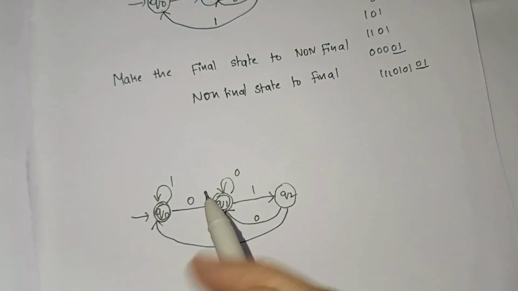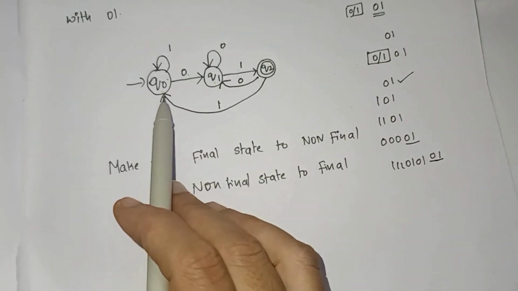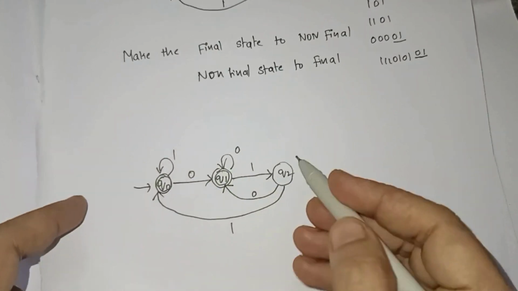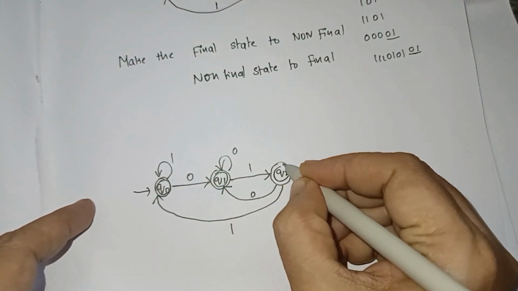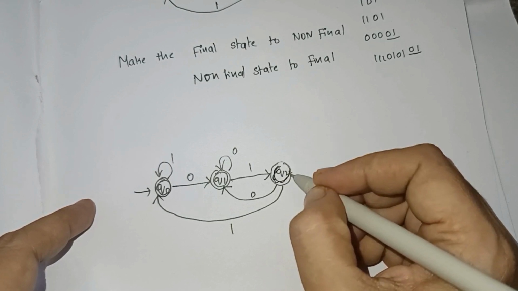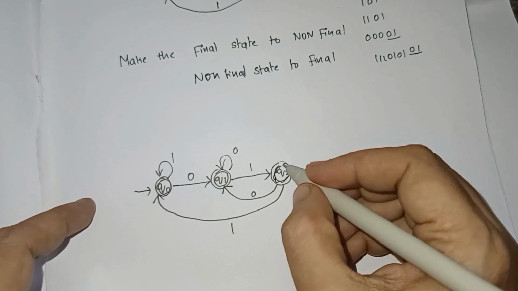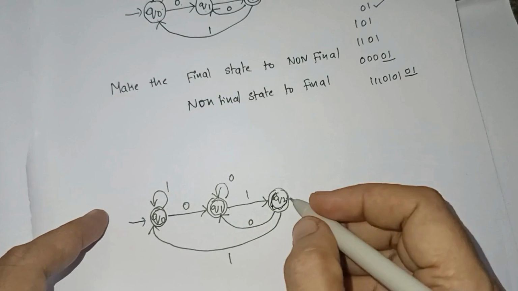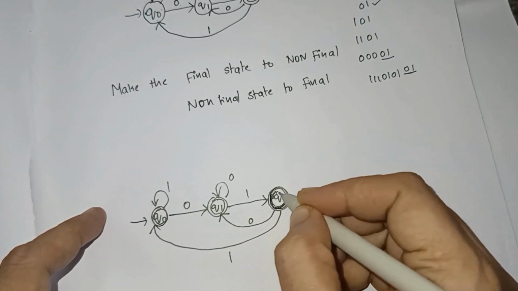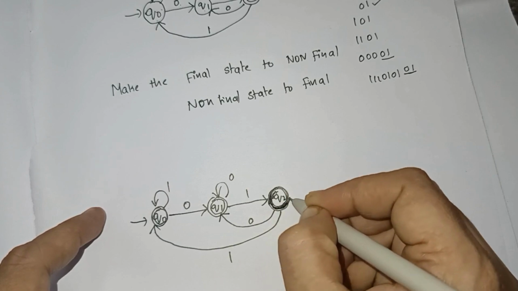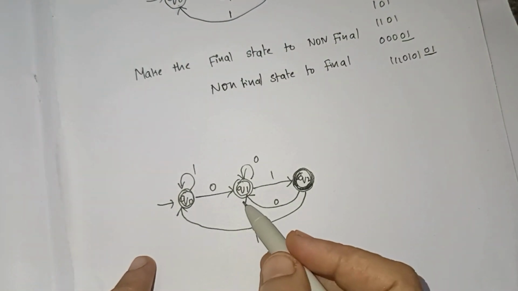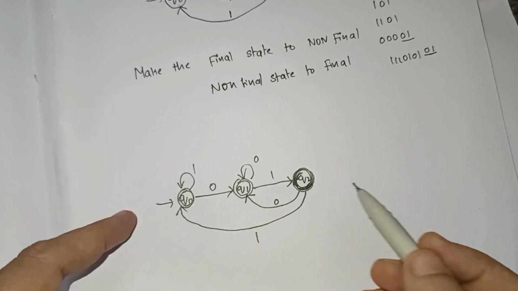So make the non-final states final and the final state non-final. Sorry, let me write it properly. This q2 is not a final state. So now q0 and q1 are final states and q2 is a non-final state.